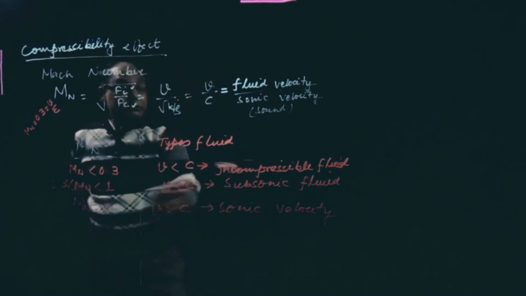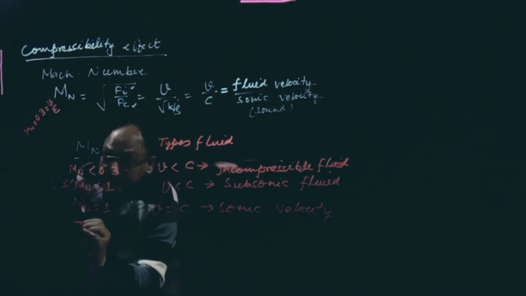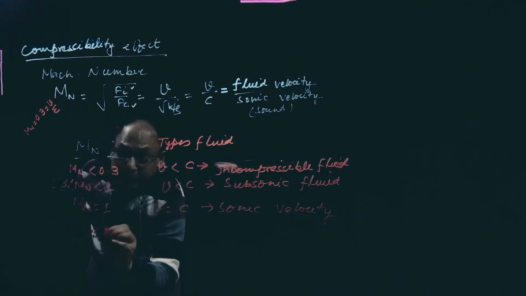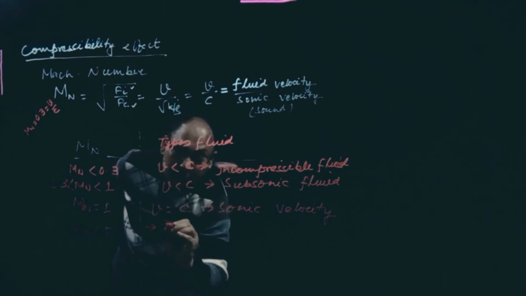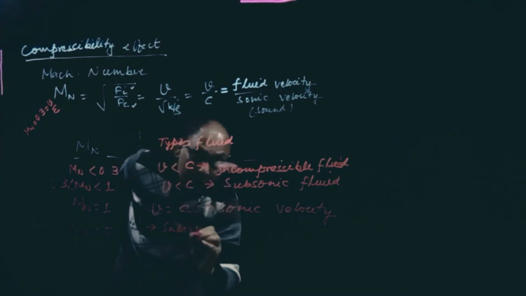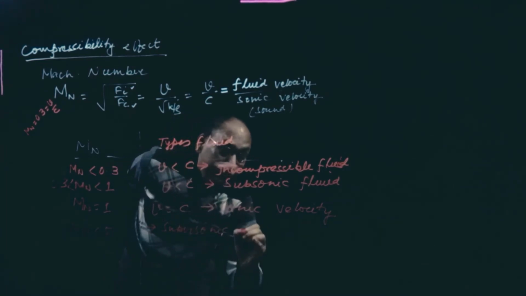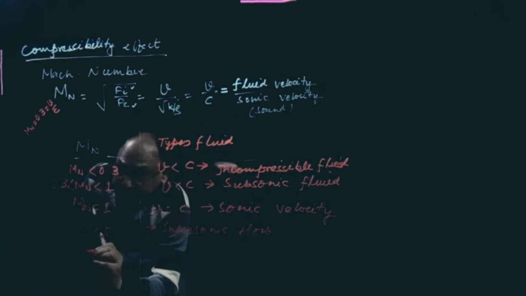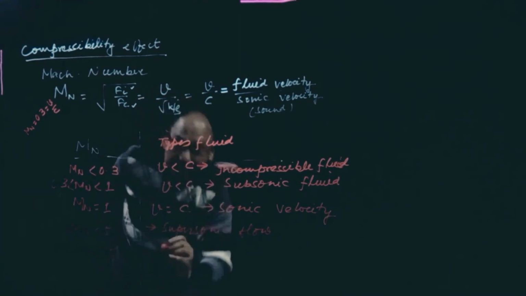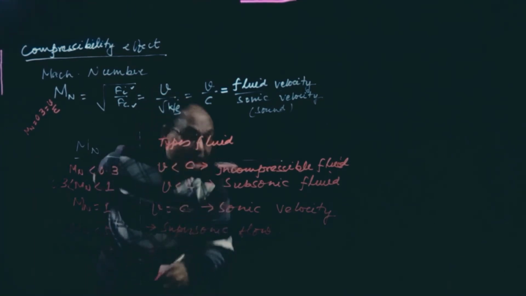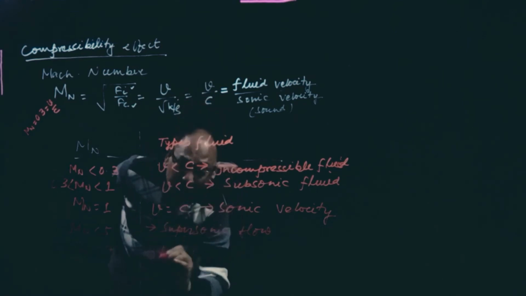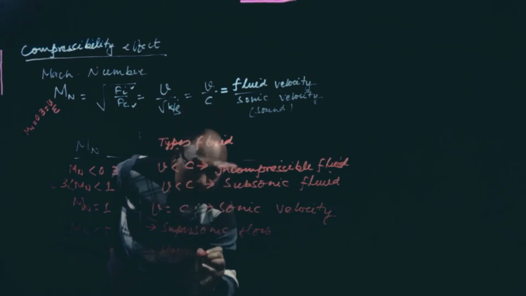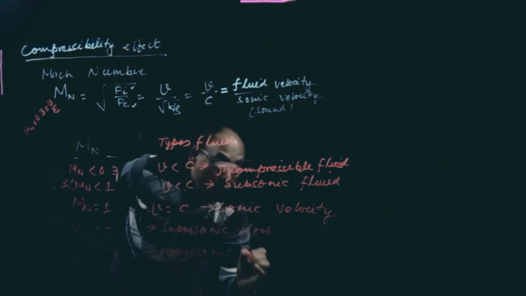Now, if Mach number is greater than 1 and less than 5, this is called supersonic speed or flow. And if Mach number is greater than 5 and less than 9, that type of fluid or flow is called hypersonic flow or fluid.